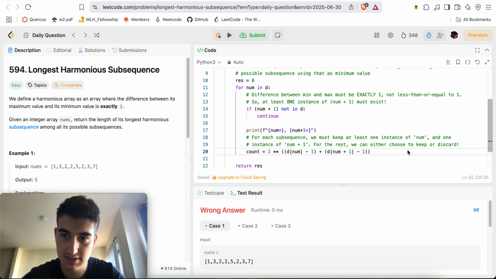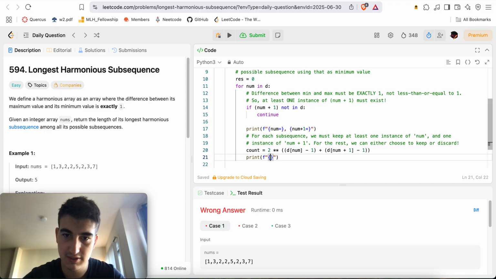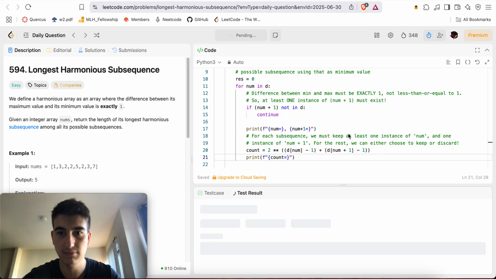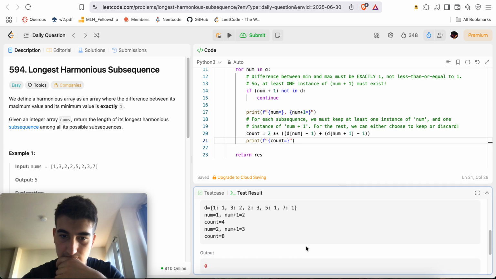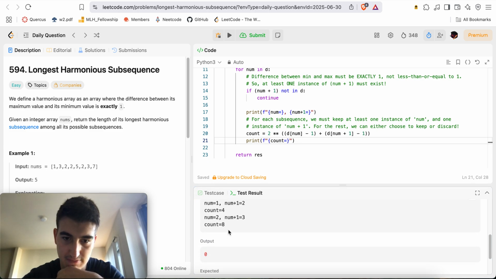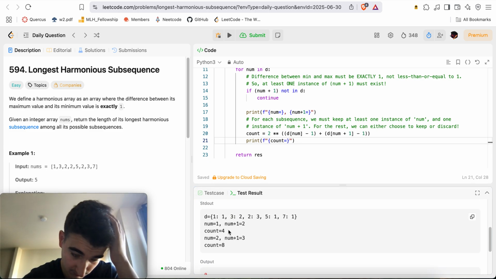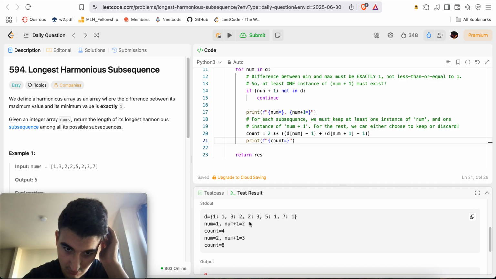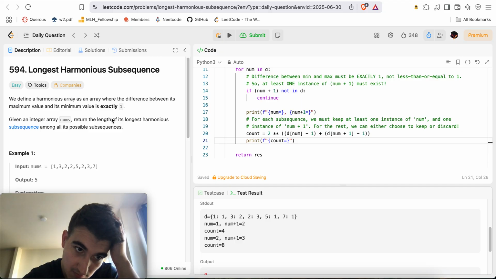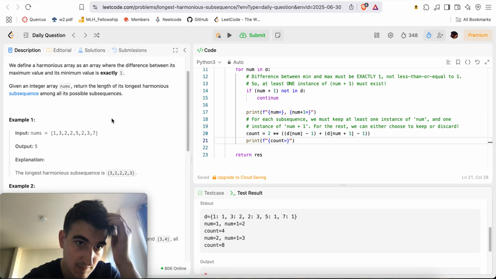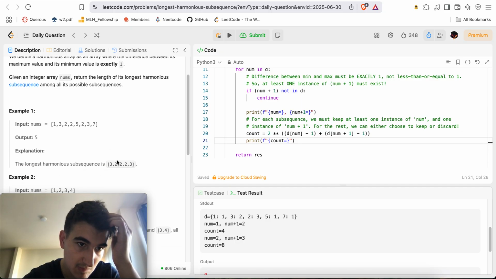Count equals this, print f string, count equals. No, I got 8 at some point. 1 and 2. Two and 3, I get 8.